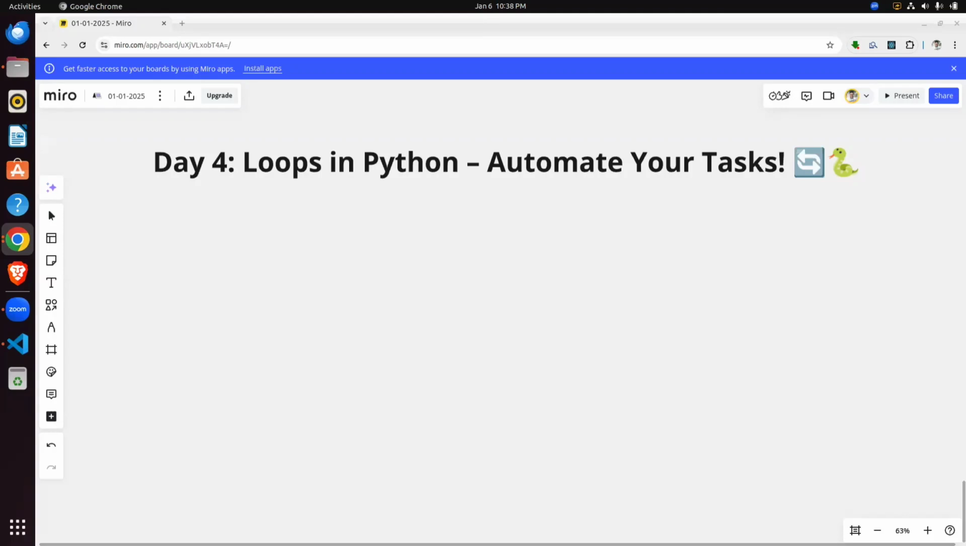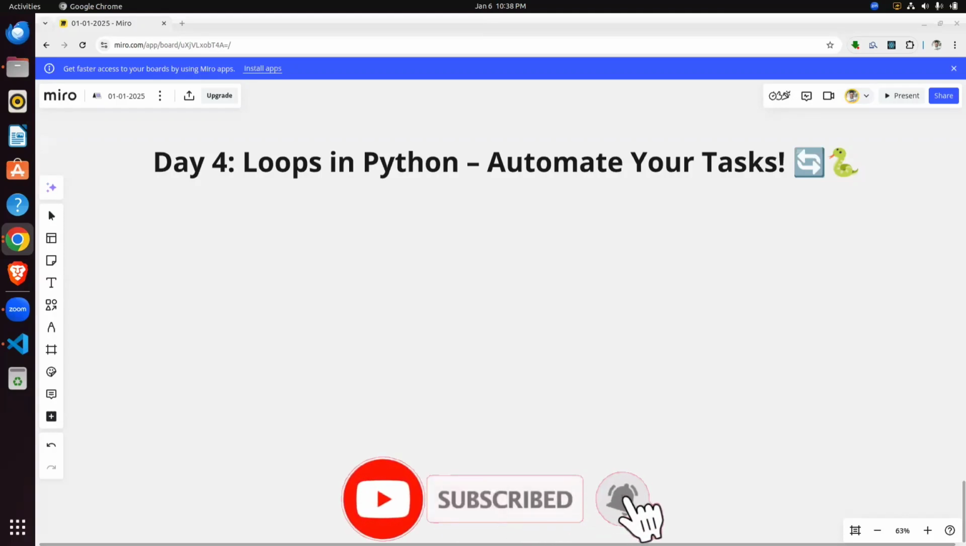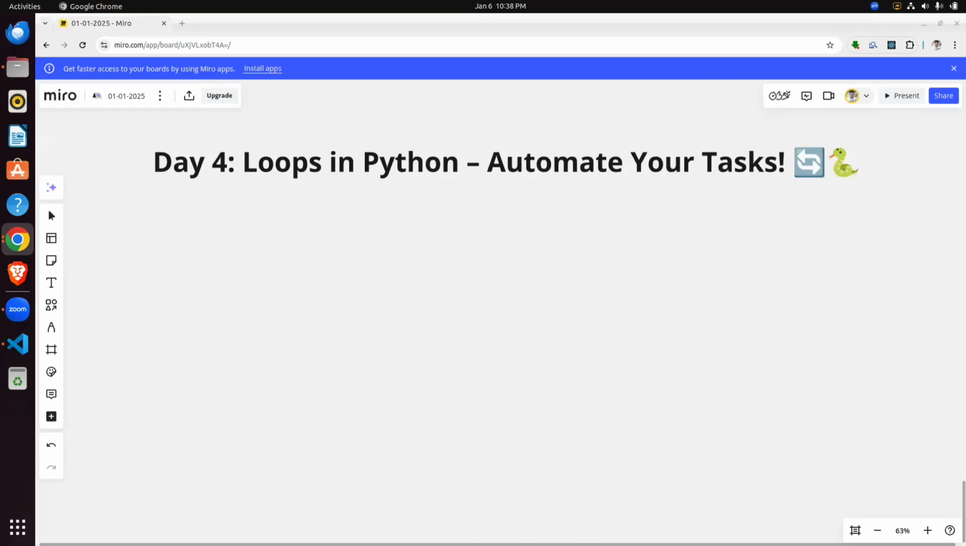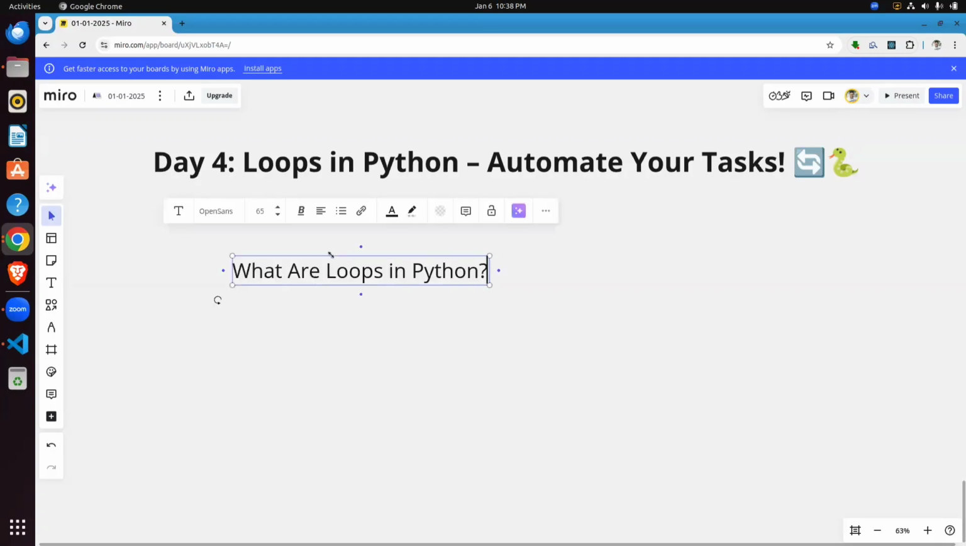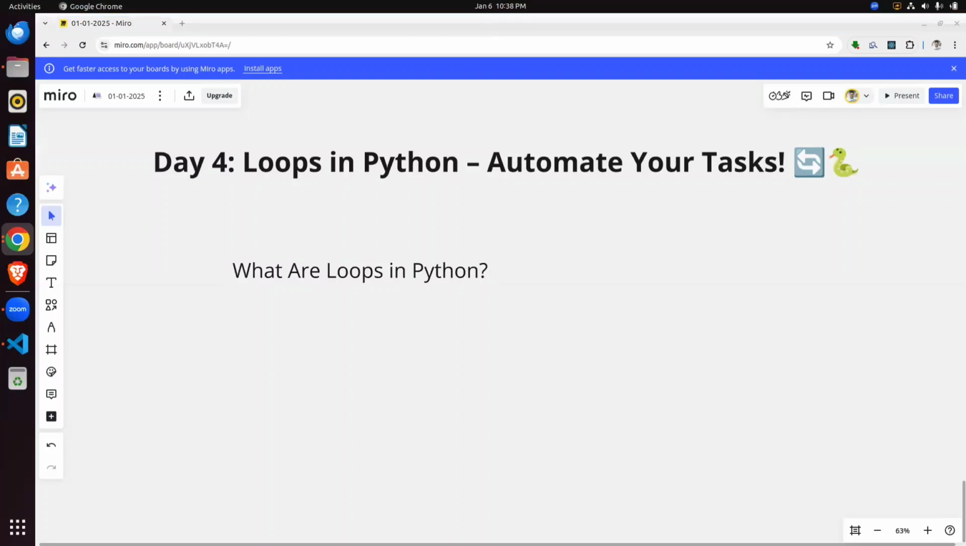So today we learn about loops in Python. We can say automate your task. First of all, in your mind, what are loops in Python? A loop is a programming construct that allows you to execute a block of your code repeatedly. Suppose you want to perform a task repeatedly. Loops are used to automate repetitive tasks, making your code efficient and concise.